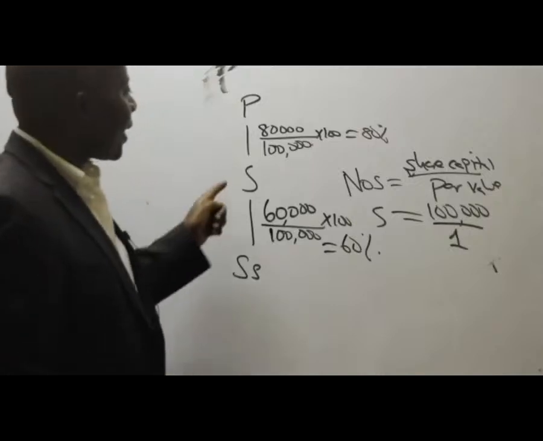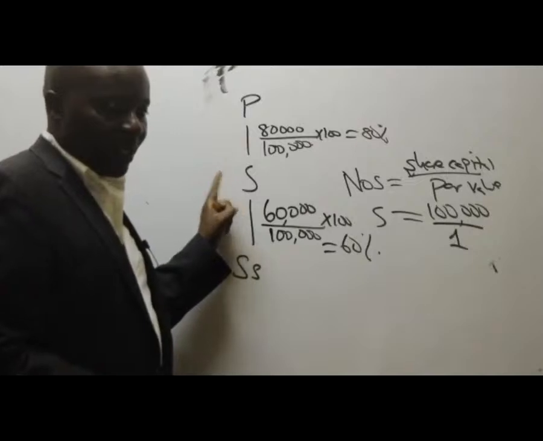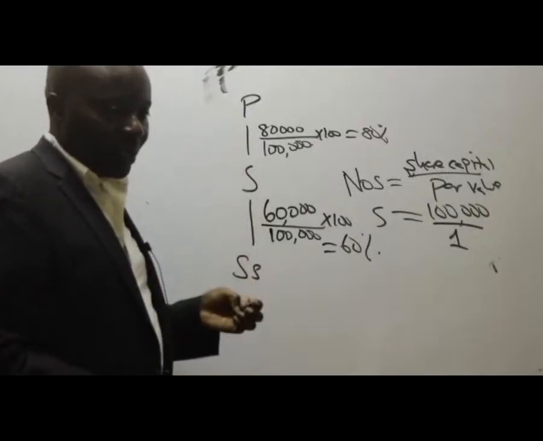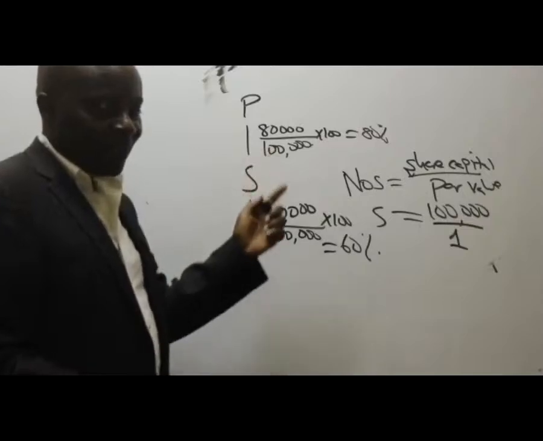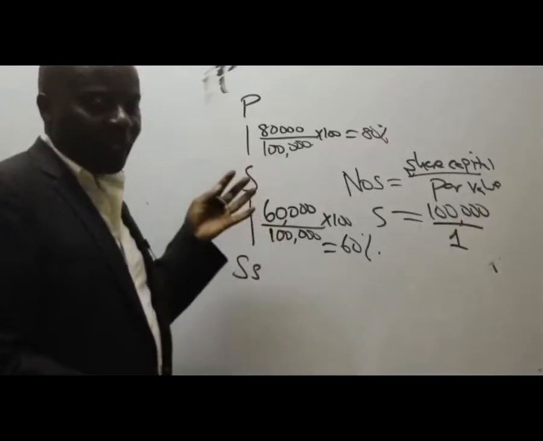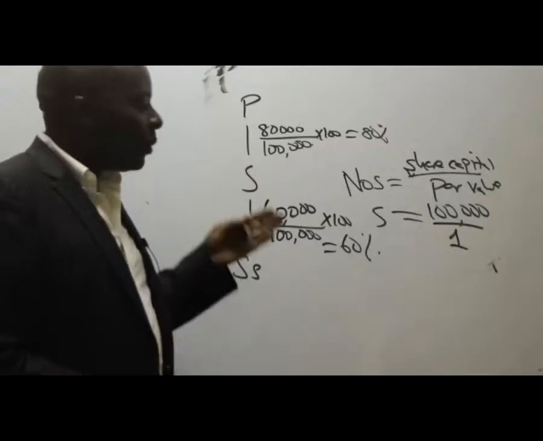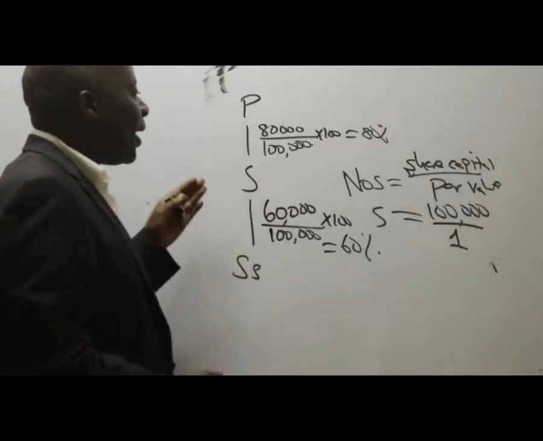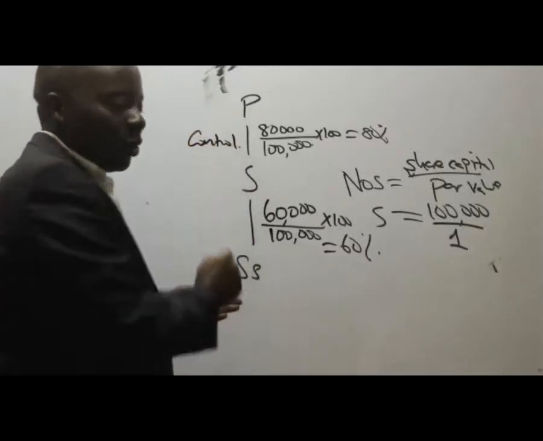So in this case here, company S becomes who to P? Is it an associate? Is S an associate of P? Given this percentage shareholding, 80% is too big. So automatically S becomes what here? A subsidiary, meaning that here we have got control.